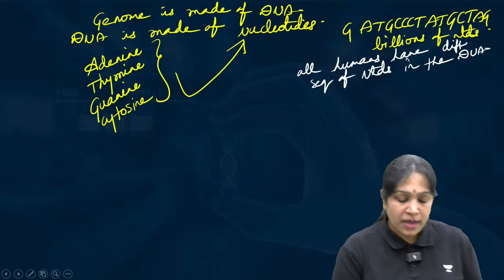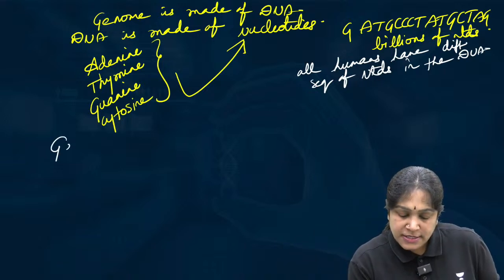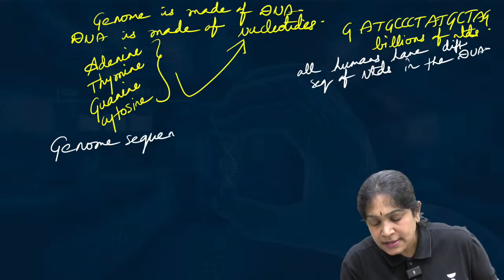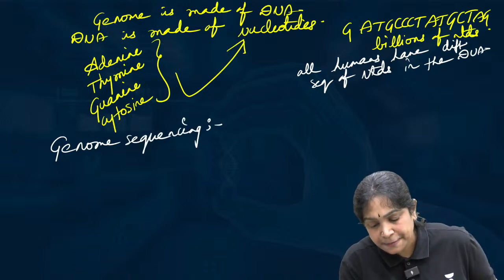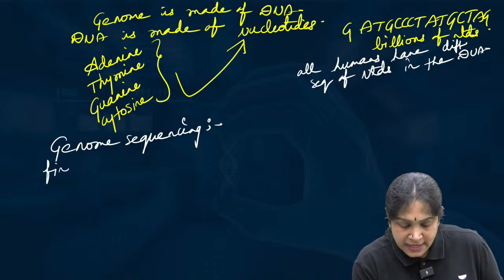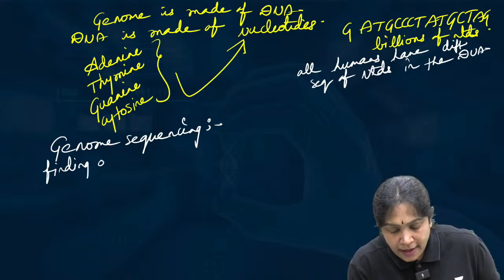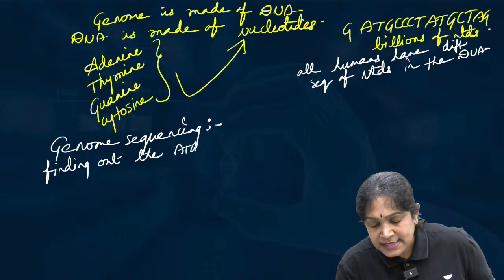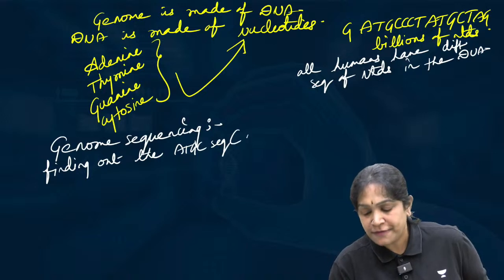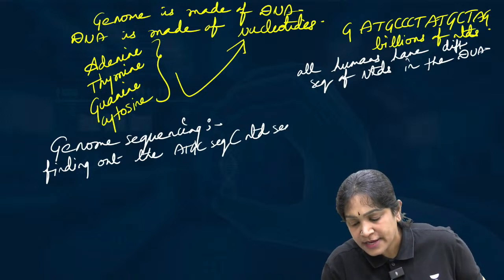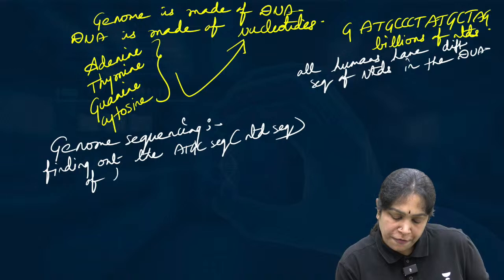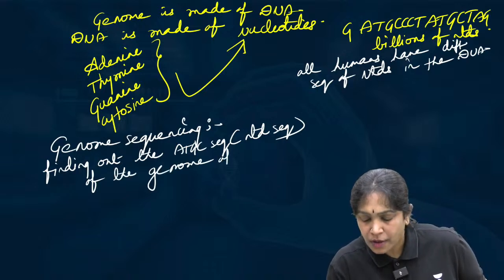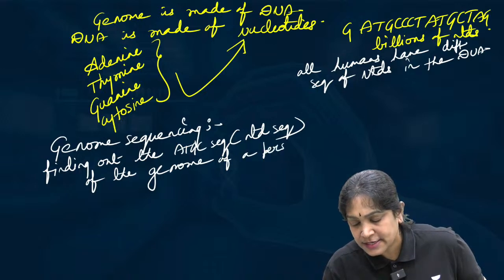Now coming to the next topic, what is genome sequencing? Use the word. What is genome sequencing? Genome sequencing is finding out the ATGC sequence. I mean finding out the nucleotide sequence of the genome of a person. Is it clear?